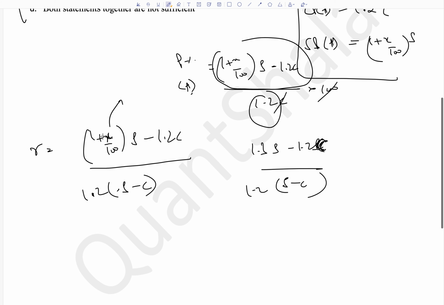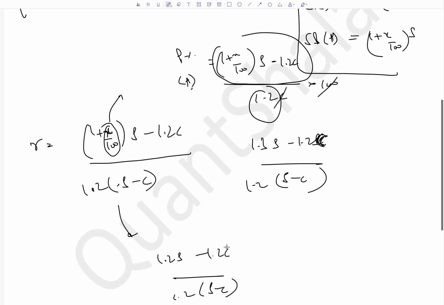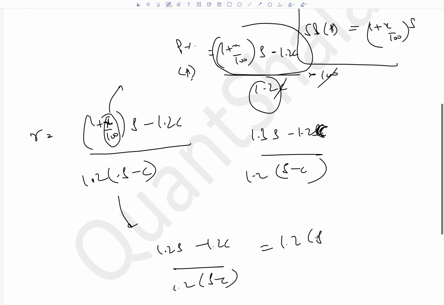But just think that if X by 100 becomes 0.2, so this thing would become 1.2S minus 1.2C divided by 1.2 into S minus C. Now 1.2 comes out as common. You can write this as 1.2 into S minus C divided by 1.2 into S minus C. So this becomes 1.